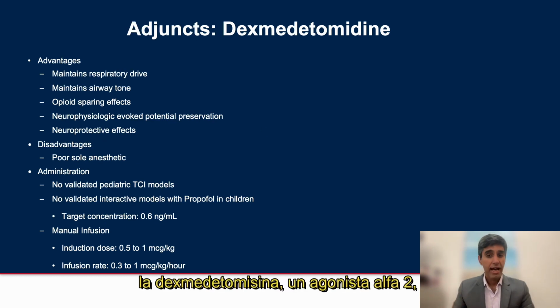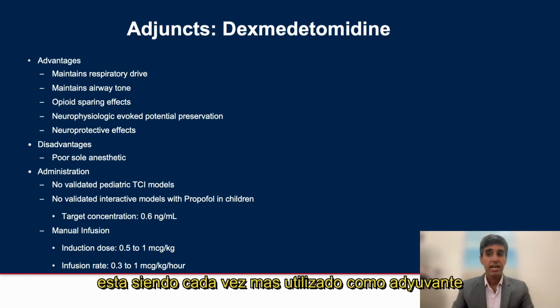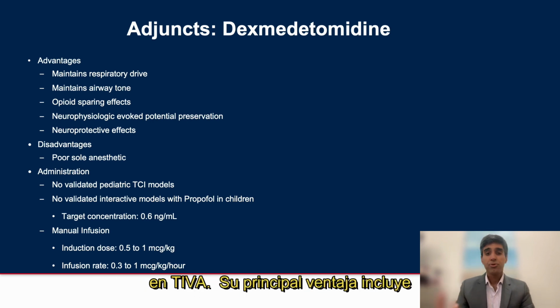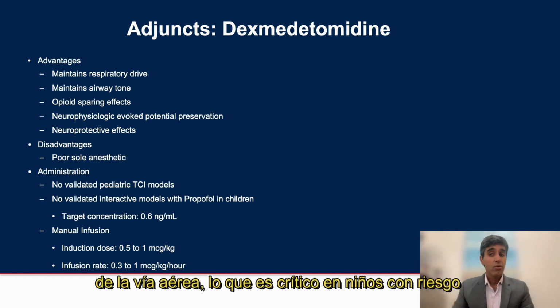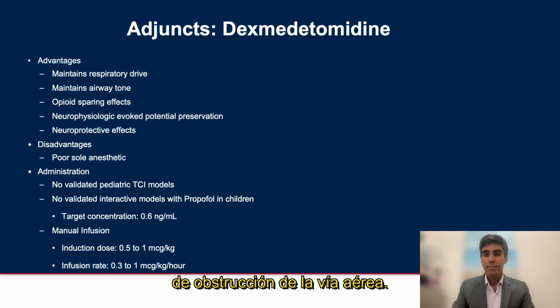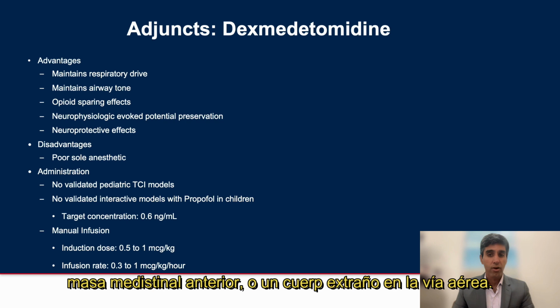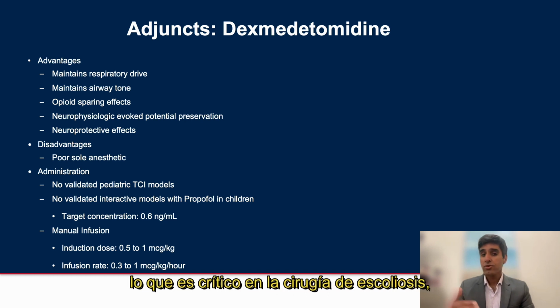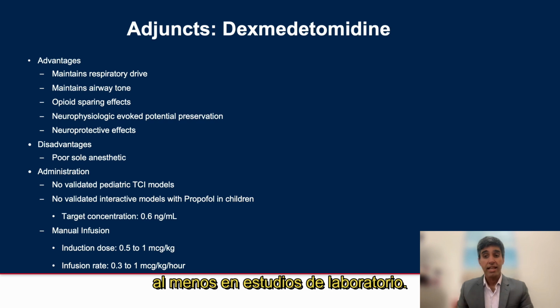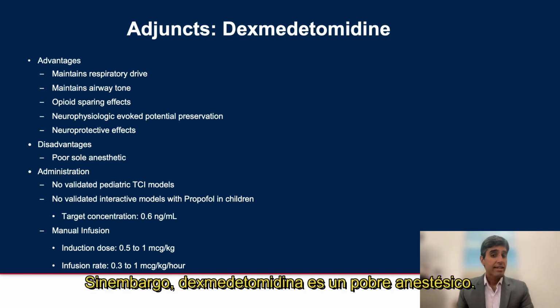Dexmedetomidine, an alpha-2 agonist, is being increasingly used as an adjunct to TIVA. Its primary advantages include maintaining respiratory drive and airway tone, which is critical in children at risk for airway obstruction, for example, a child with an anterior mediastinal mass or an airway foreign body. It also has opioid-sparing effects and preserves neurophysiologic evoked potentials, which is critical in scoliosis surgery, and it also has neuroprotective effects, at least in laboratory studies. However, dexmedetomidine is a poor sole anesthetic.